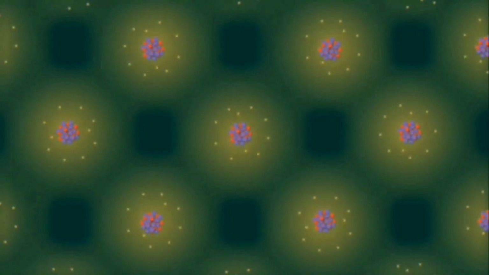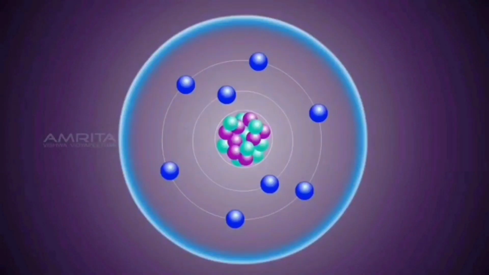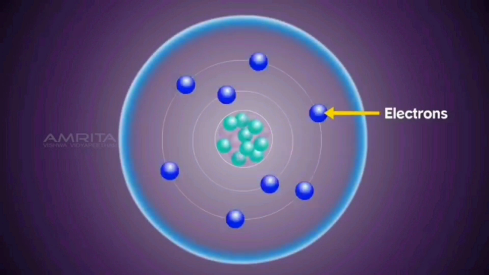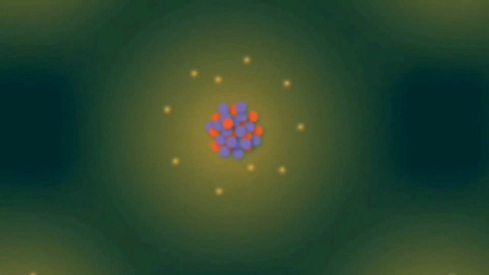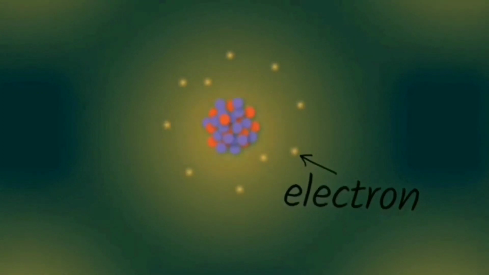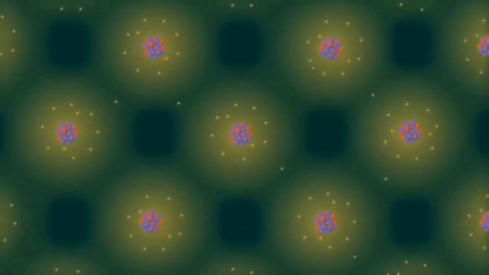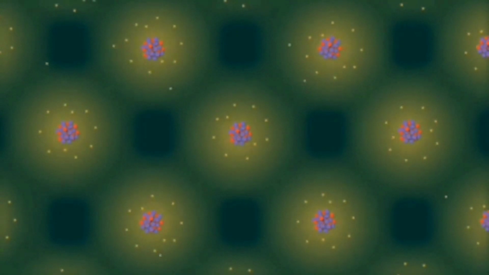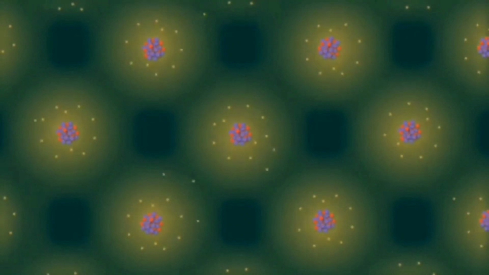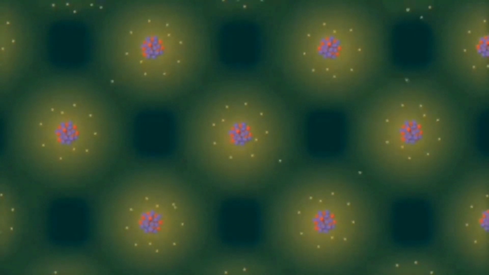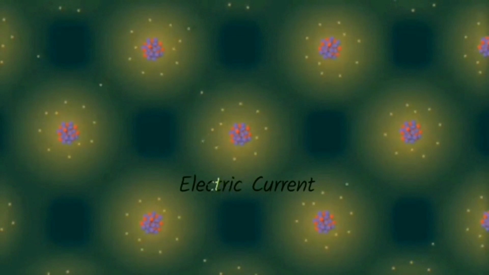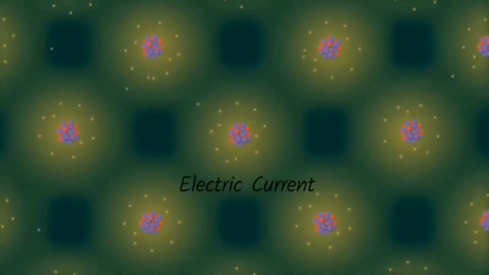Atoms are made up of three types of particles called protons, neutrons, and electrons. The really important particle of an atom is the electron. Not all the atoms have same number of electrons. The number of electrons in an atom can change because electrons can move between atoms. Electricity is the movement or flow of electrons from one atom to another. This flow of electrons is called current or electric current.